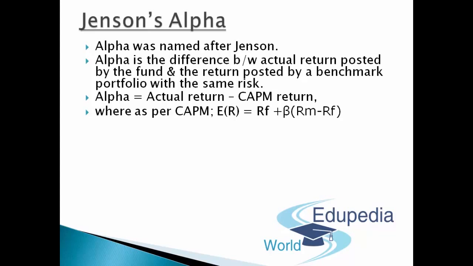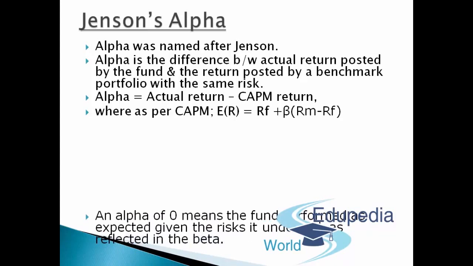So you'll be getting a risk-free return, maybe 6%, 7%, plus a beta of 1.5 and a market risk premium of, let's say, 2%. So you can simply say that in that case, the expected rate of return would be 7 plus 3, and you'll be getting an expected return of 10%. So that is what alpha does. It simply presumes the actual return, what you got, and the return posted by the benchmark portfolio, that is the CAPM return. So what's the difference between the two?